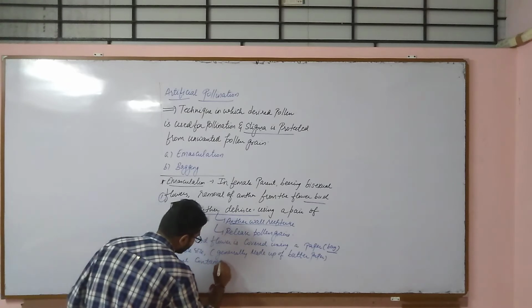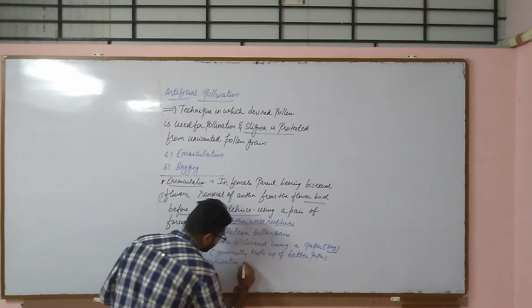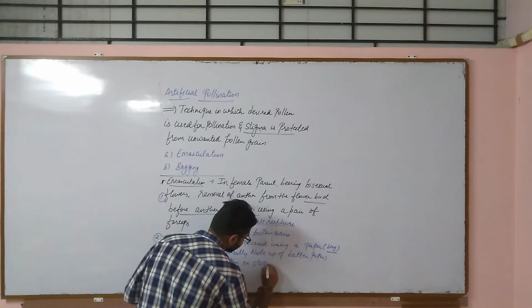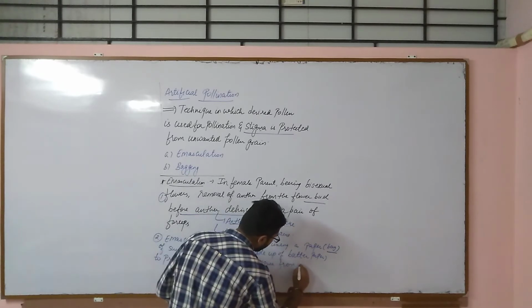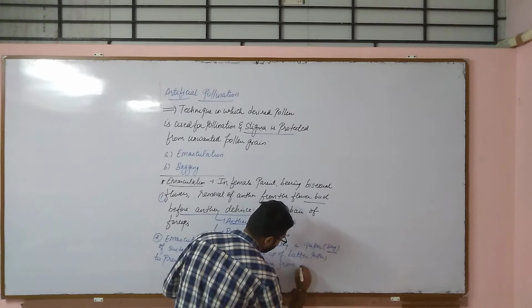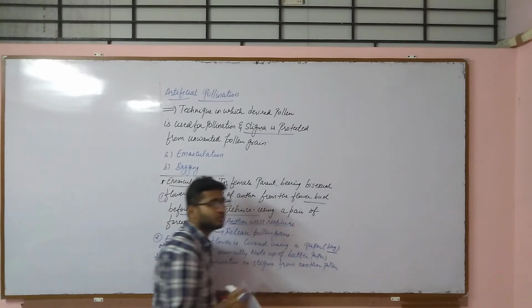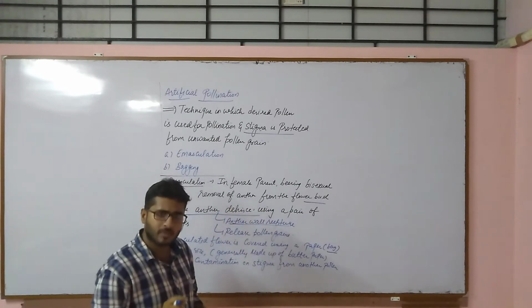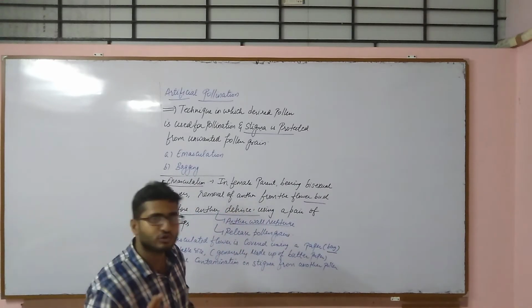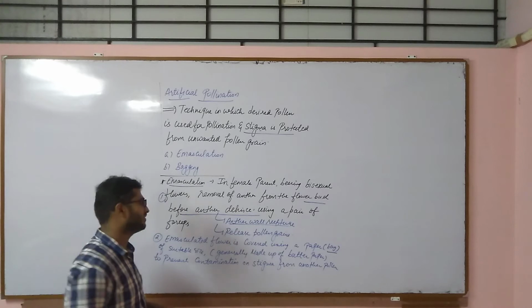contamination of the stigma from another pollen, so that no other pollen lands on this stigma. Only the desired pollen should land onto this stigma.